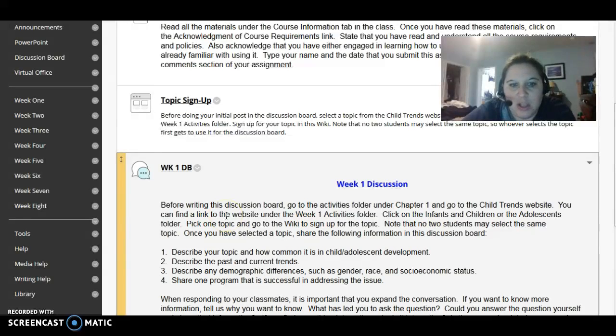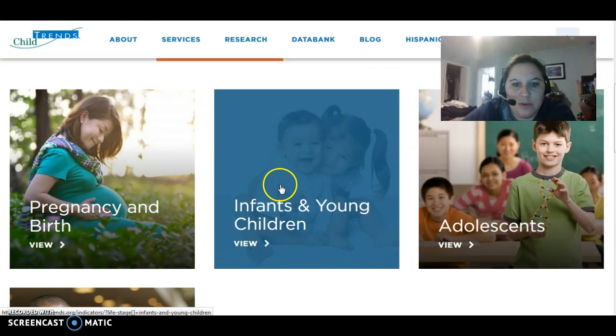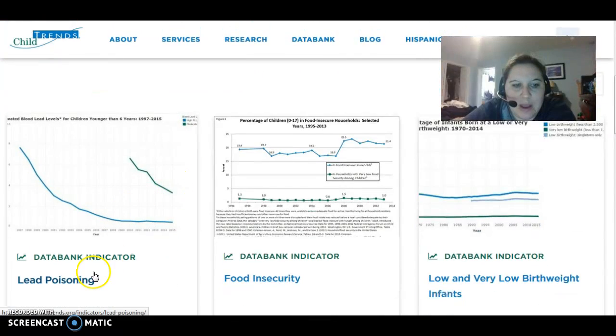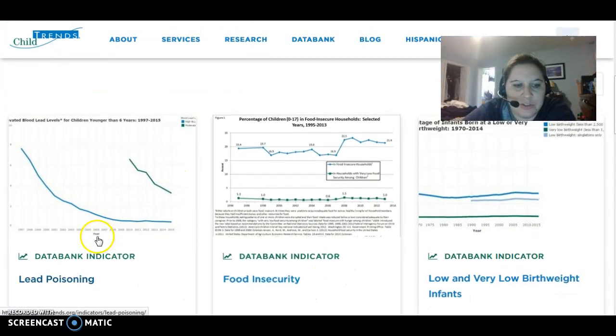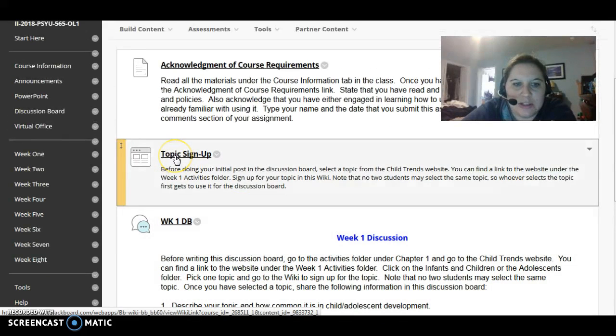So once again, you're going to go to the Activities folder and click on the Child Trends website. You're going to click on Infant, Young Child, or one of the tabs, and figure out one of these different topics that you're going to sign up for. Once you've done that, you're going to click on the wiki topic sign up up here.